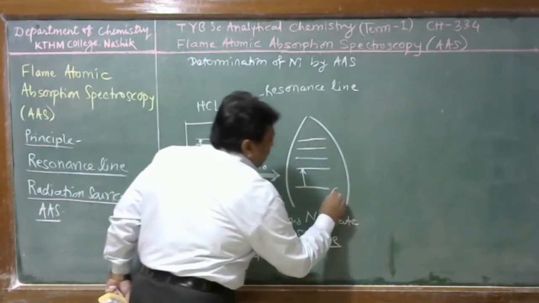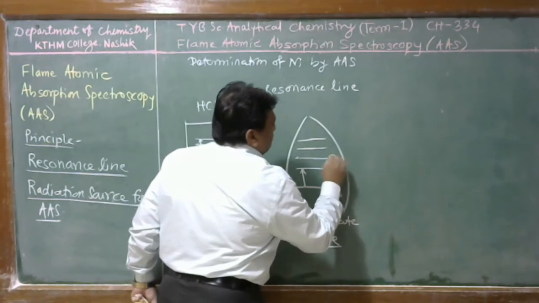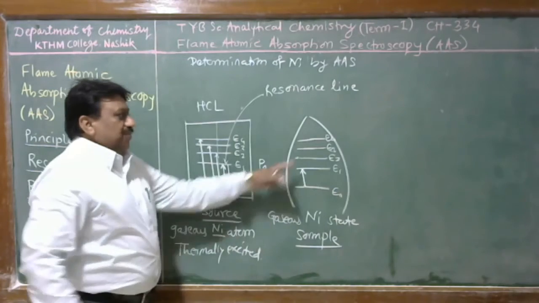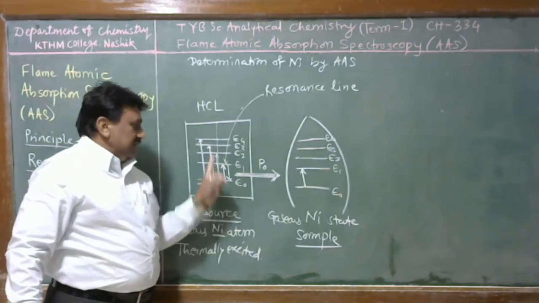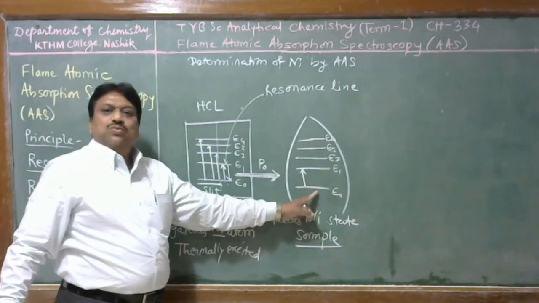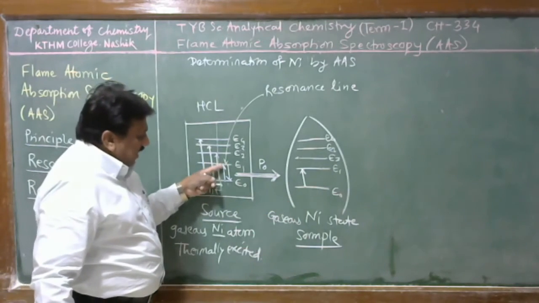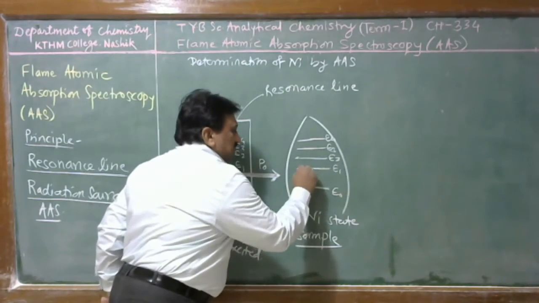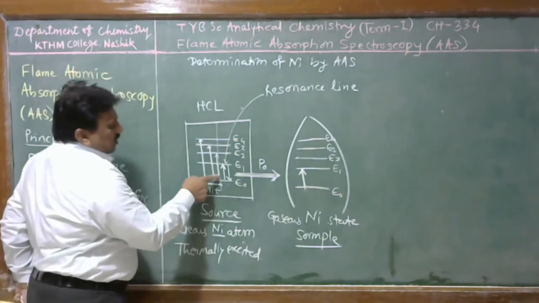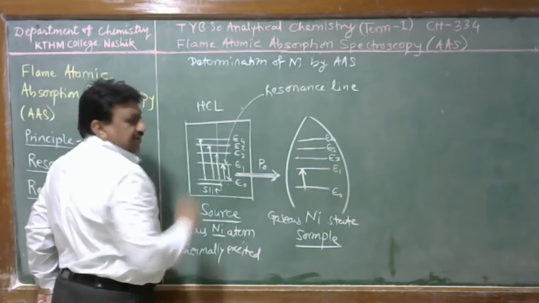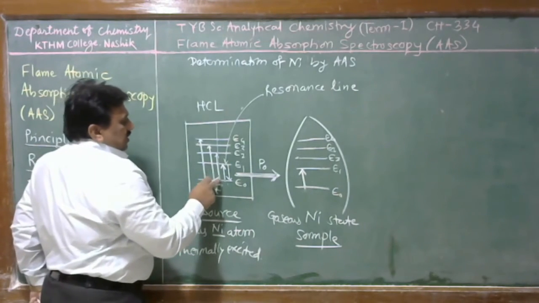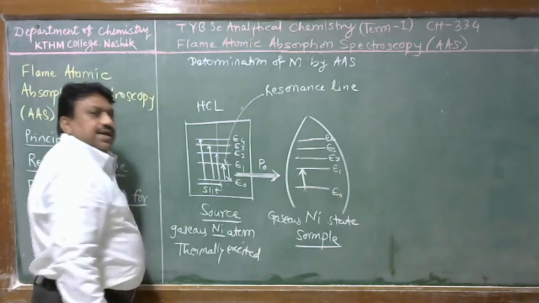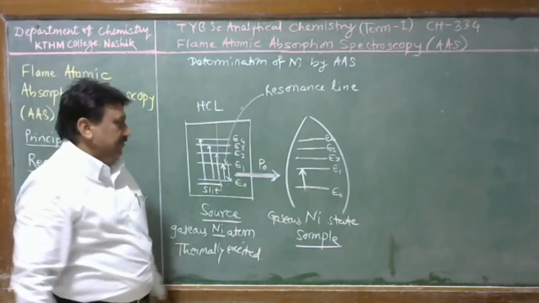Therefore here this will be E0, E1, E2, E3, E4. All types of cells are present similarly here, similarly to the flame. But as we are providing only this much energy, only this type of transition occurs in the flame, because we are not providing these energies for excitation. Therefore, these other types of transitions do not occur in the nickel atoms present in the flame.